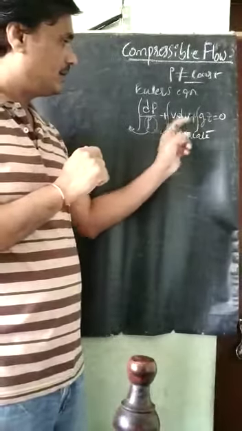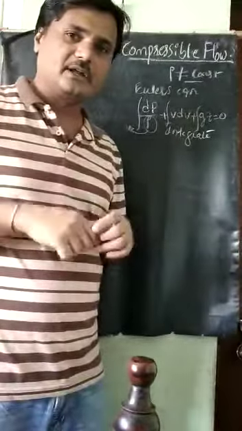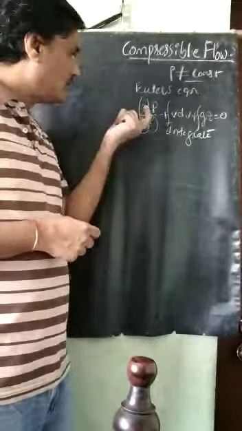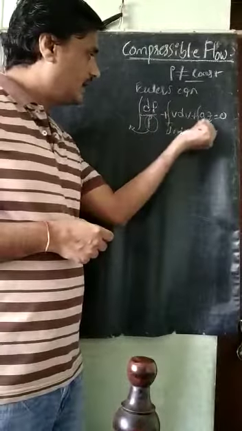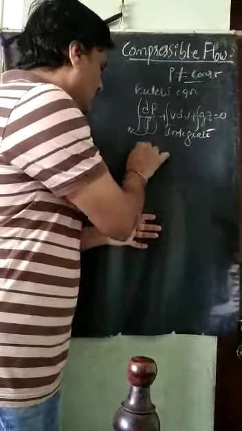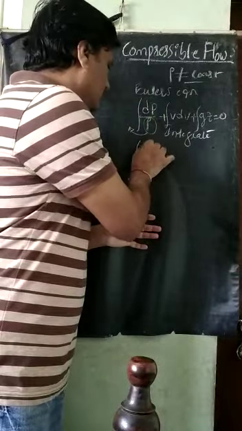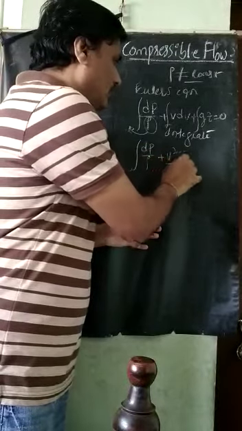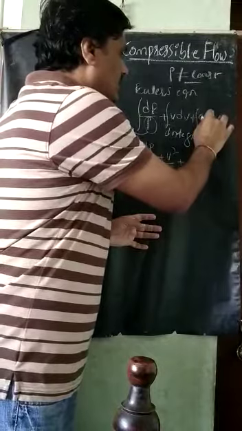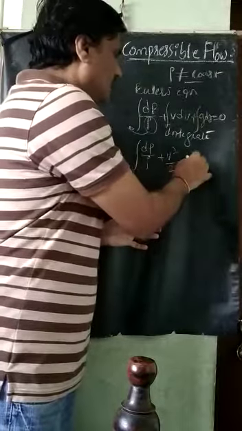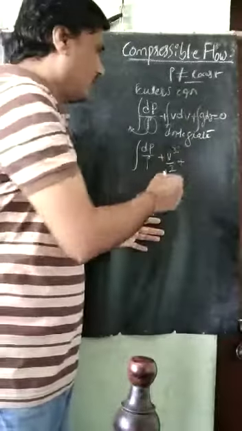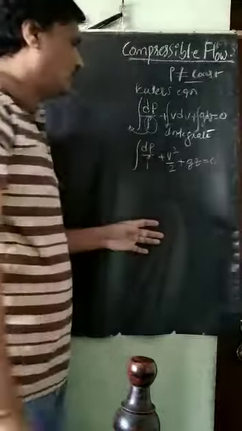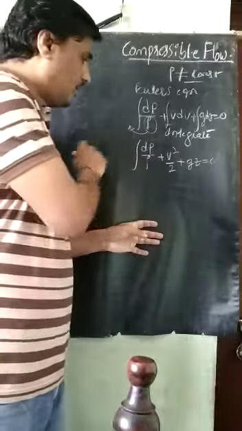For the other two terms there is no density, so we can integrate them. I will keep this term as it is and integrate these two. So it is the integral of dP divided by rho plus V square by 2 plus g z. Here g is the acceleration due to gravity, a constant, so it is equal to a constant. This is what we got.